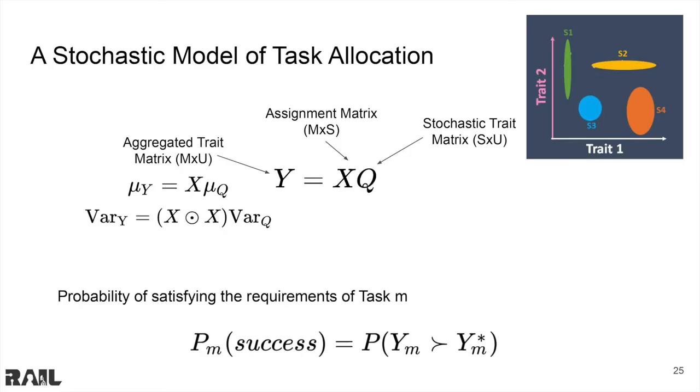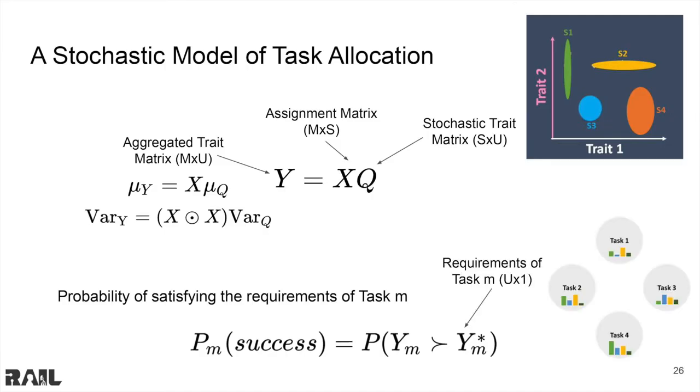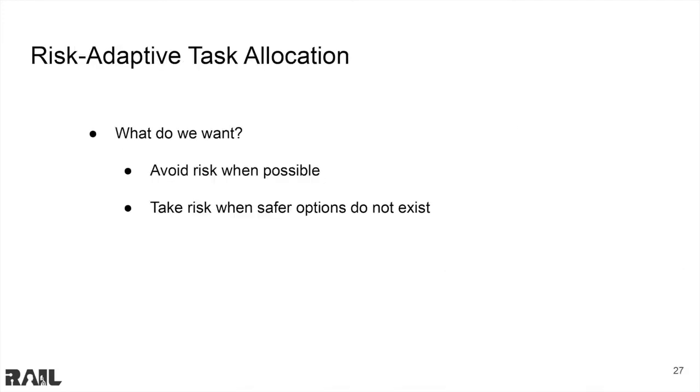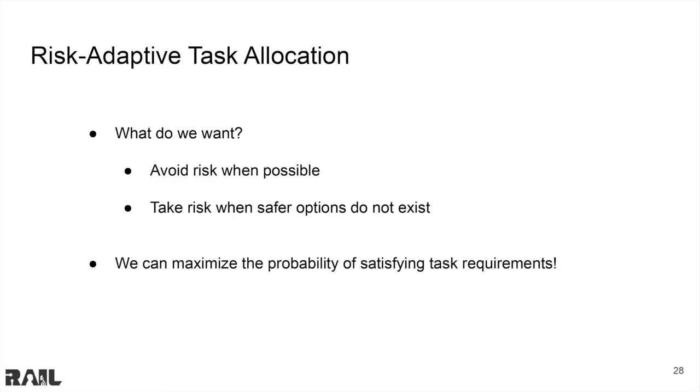In other words, Ym is a vector defining how much trait is allocated to task M, and Ym star is a vector defining how much trait is required to complete task M. With our method, and much like the bird study, we want to avoid risk when possible, but take risk when safer options do not exist. To do this, we want to find an assignment matrix that maximizes the probability of satisfying the task requirements.